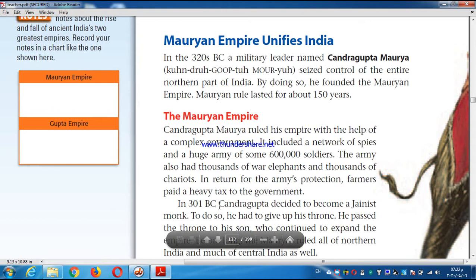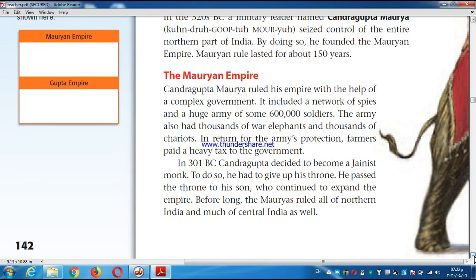If I ask you who created the Mauryan Empire, you will tell me Chandragupta Maurya, but we don't know who Chandragupta Maurya was. Let's learn some information about him. First, how did Chandragupta rule his empire?